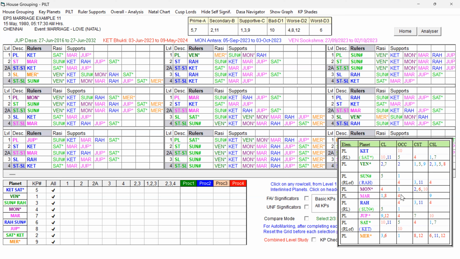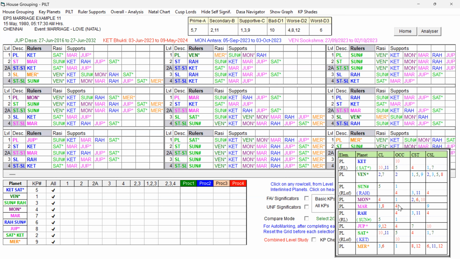So now let us examine the destiny. The 7th cuspal sublord we have to check. 7th cuspal sublord is Saturn. You can see Saturn in the star of a planet, and all the planets are green color. So 5, 1, 5, 1, all are present. So the 7th sublord is in the star of a planet signifying 5th house and Lagna, and has got all the other key planets in its support.